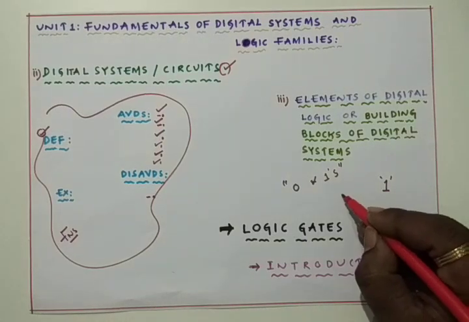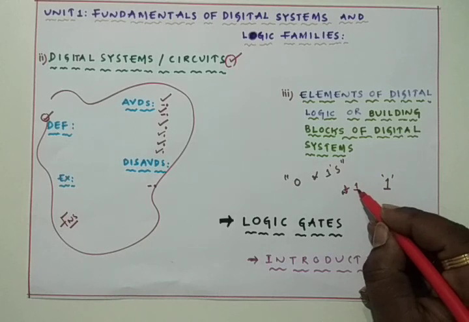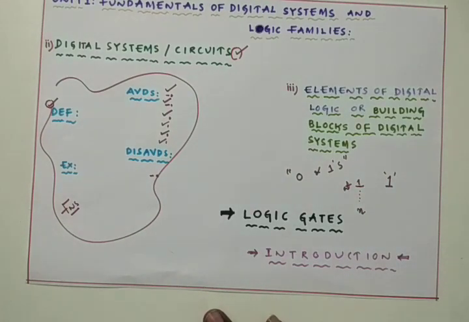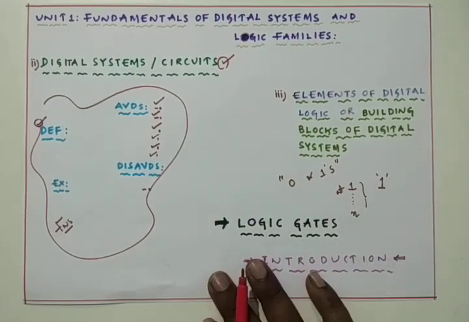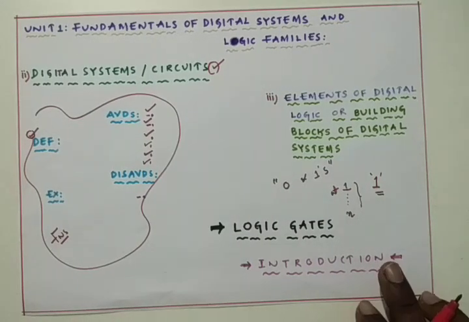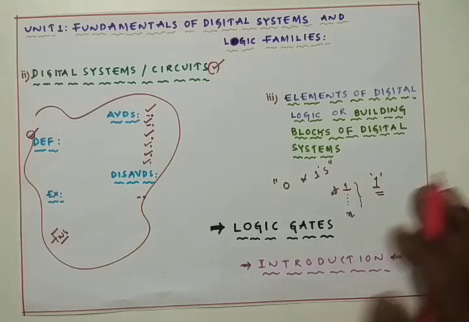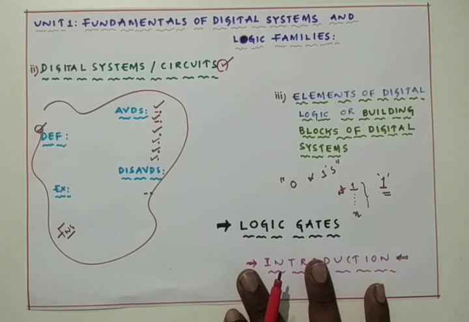That means at least one input is required, and the number of inputs may be n. Whatever the number of input signals, the output remains only one output signal, and that output signal may be either 0 or 1. I hope I am clear.